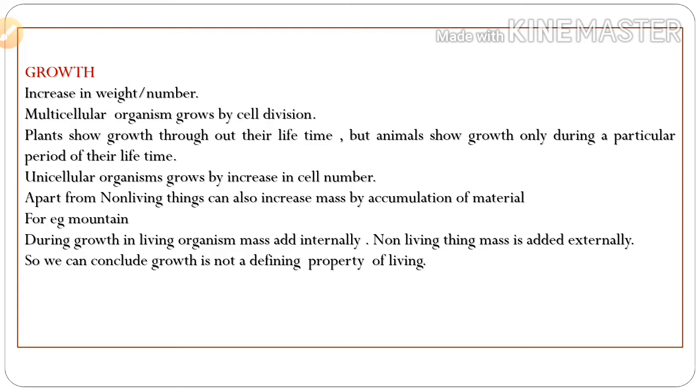Multicellular organisms grow by cell division. That is, animals and plants grow by cell division. Plants show growth throughout their lifetime, but animals show growth only during a particular period of their lifetime. Unicellular organisms grow by increase in cell number.